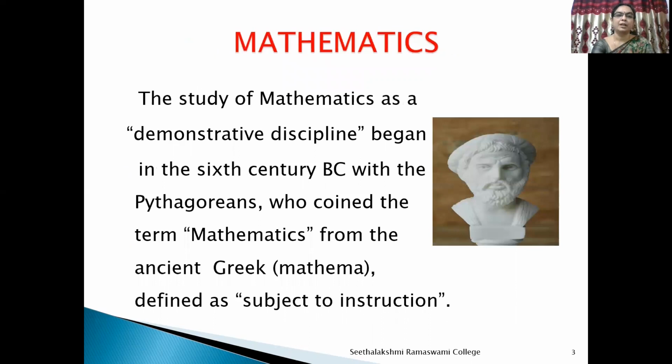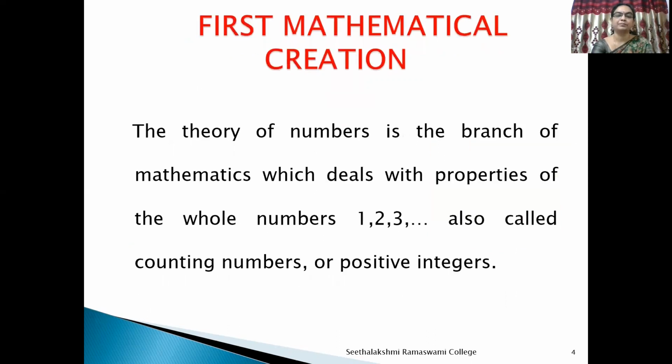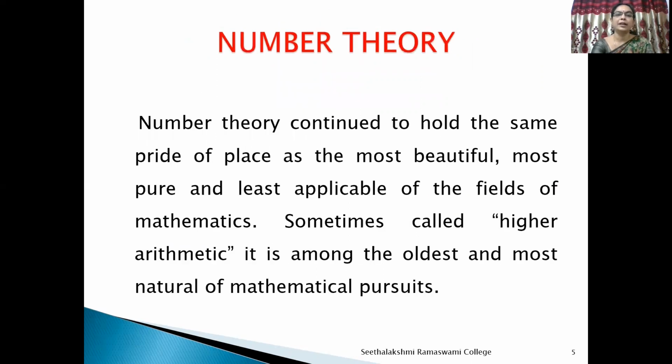real life. The study of mathematics as a demonstrative discipline began in the 6th century BC with the Pythagoreans, who coined the term mathematics from the ancient Greek mathema, defined as subject of instruction. The theory of numbers is the branch of mathematics which deals with properties of the whole numbers 1, 2, 3, etc., also called counting numbers or positive integers. Number theory continued to hold the same pride of place as the most beautiful, most pure, and least applicable of the fields of mathematics, sometimes called higher arithmetic.